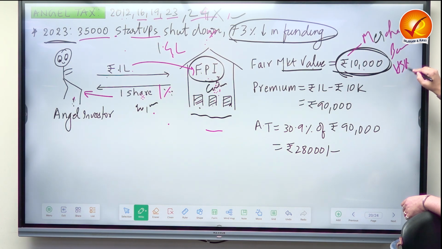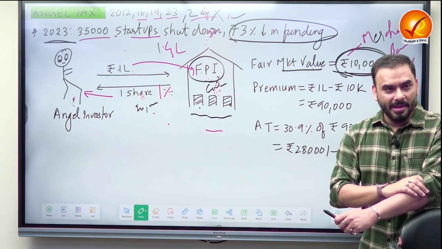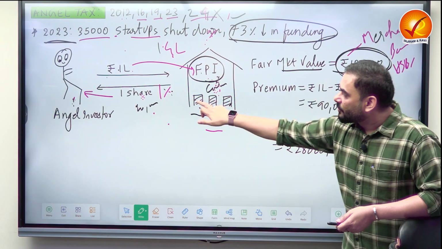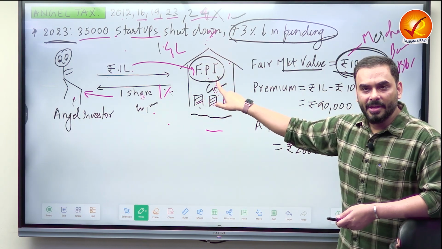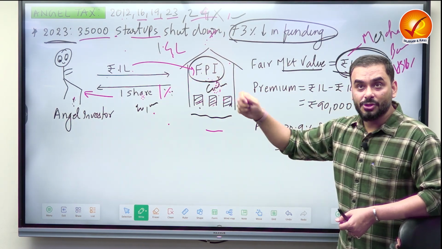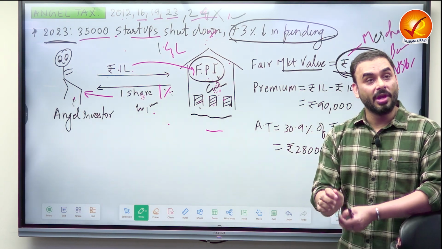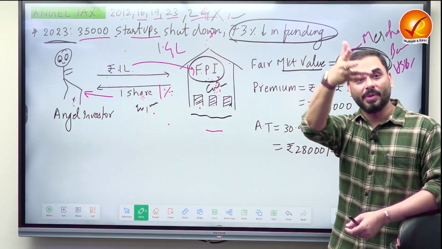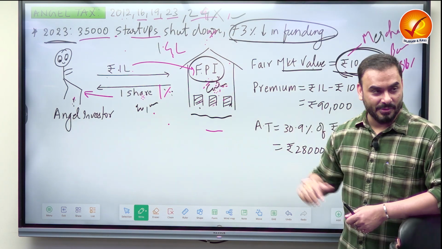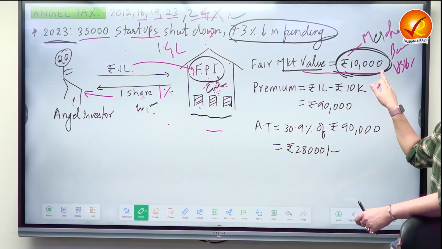Like HSBC. They sit together and do a calculation that, based on the machines, the property, the brand name, the price of the share of this company should not be more than 10,000. Why? Because the old company's price, Britannia, is 20,000. How can you be more than 10,000?